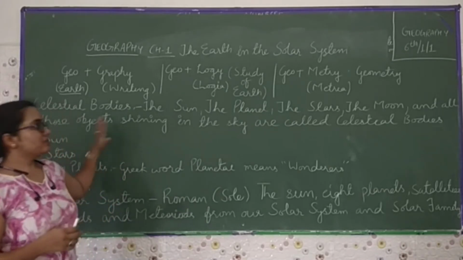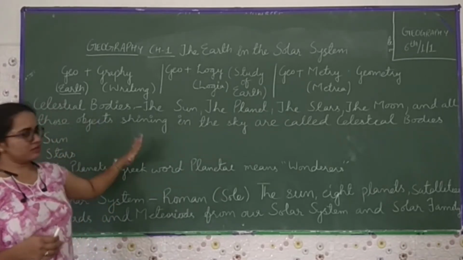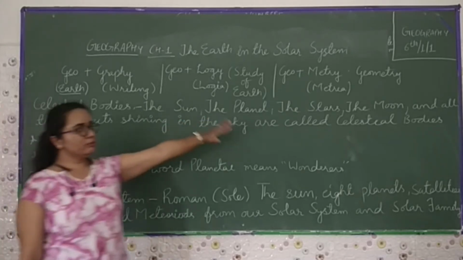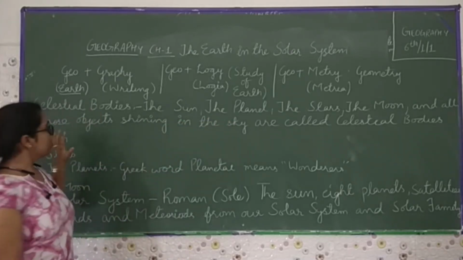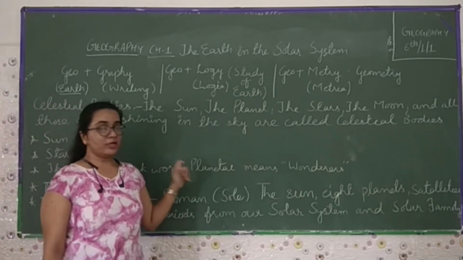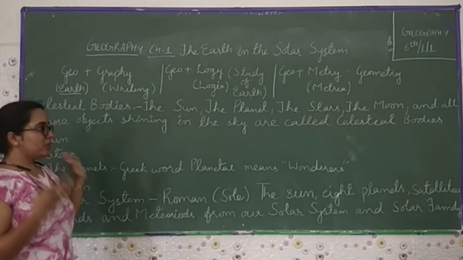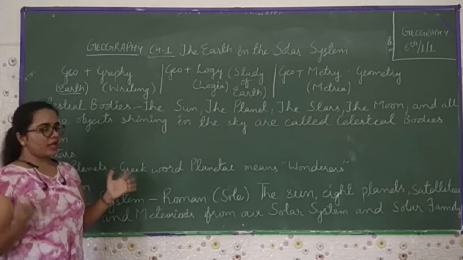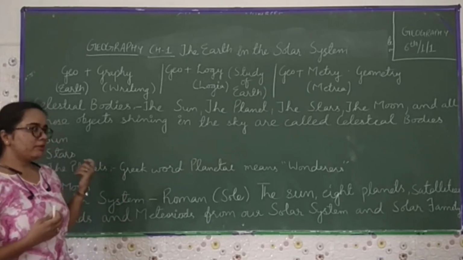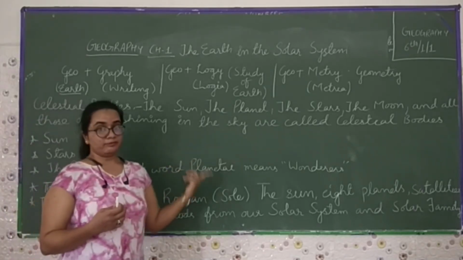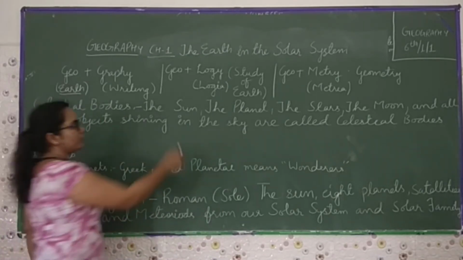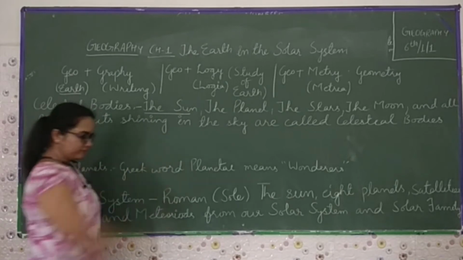The sun, the planet, the star, the moon, and all those objects shining in the sky are called celestial bodies. Means the objects which shine in the sky are called celestial bodies, or heavenly bodies. For example, first the sun.